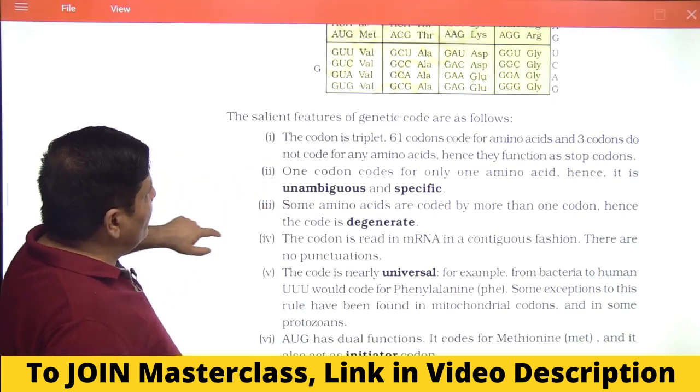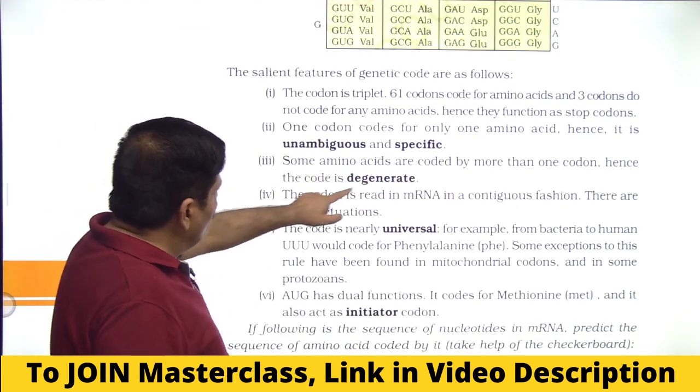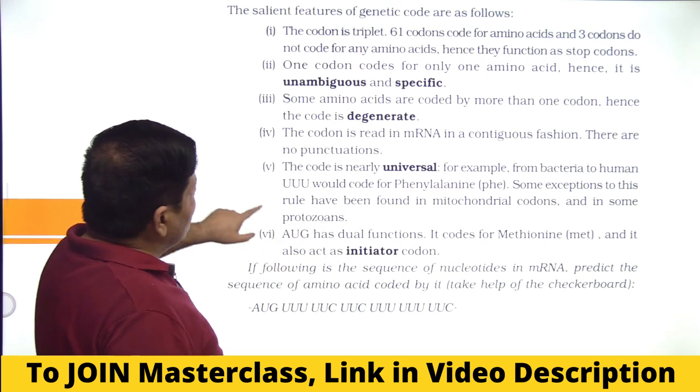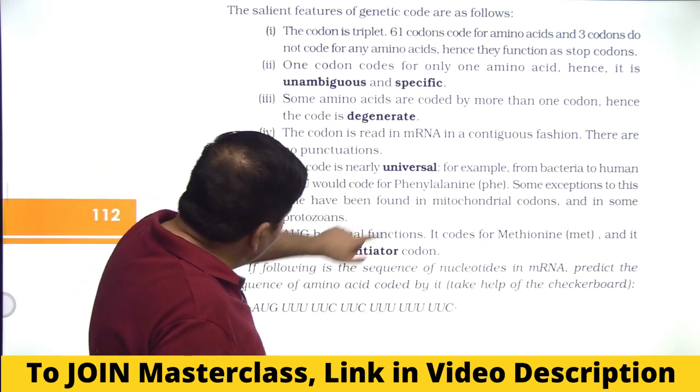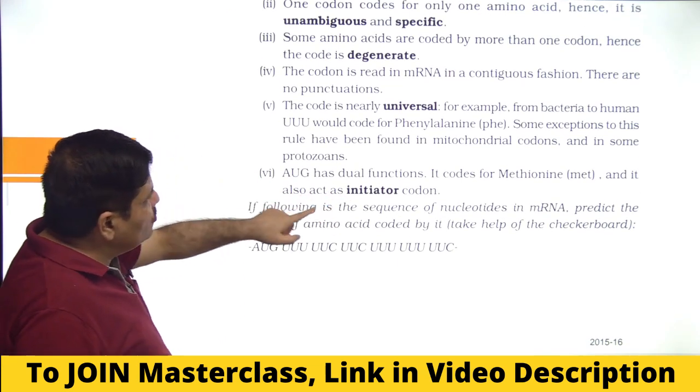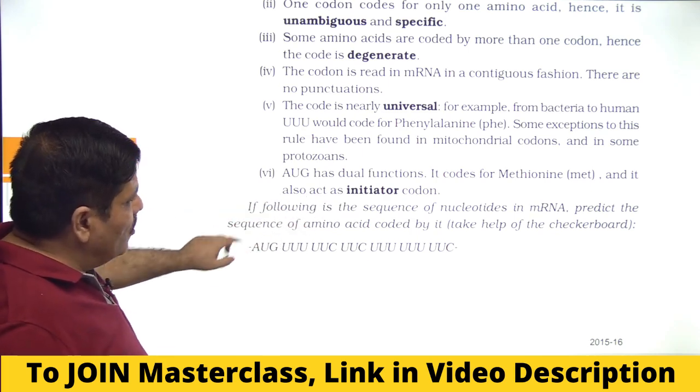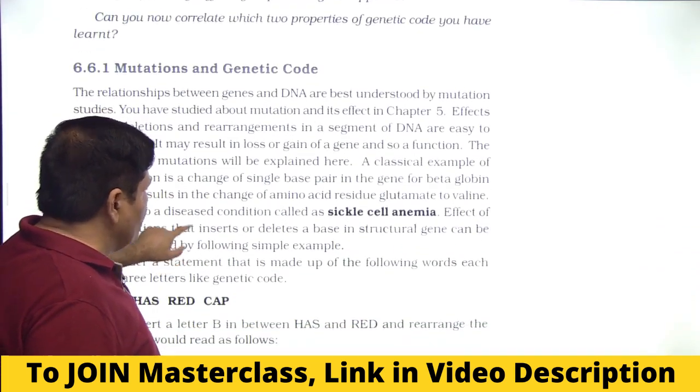So we know it is triplet, we know it is unambiguous, we know it is degenerate, there is no punctuation, it is read in a contiguous fashion, it is universal, and AUG has dual function, and now we know exactly what it is.